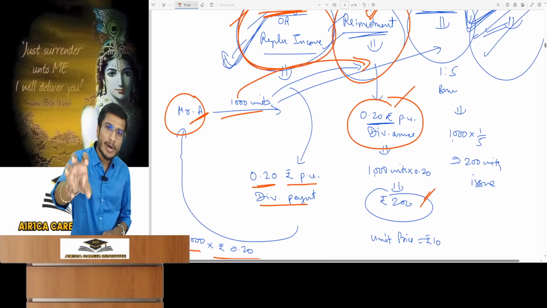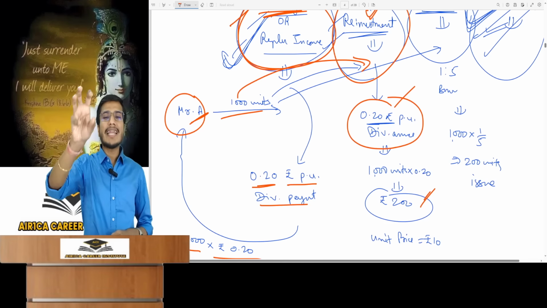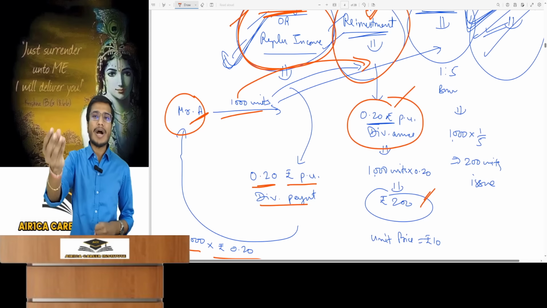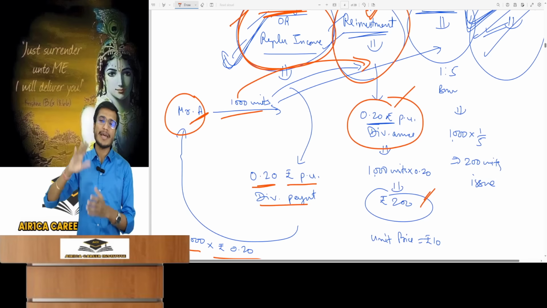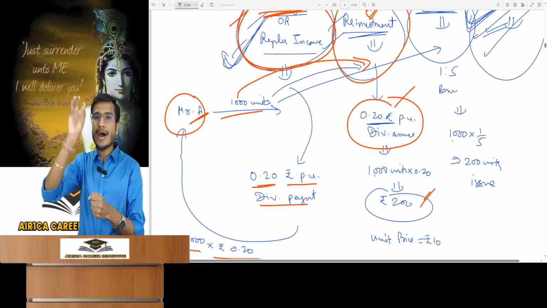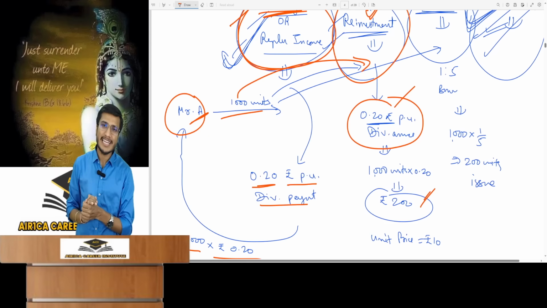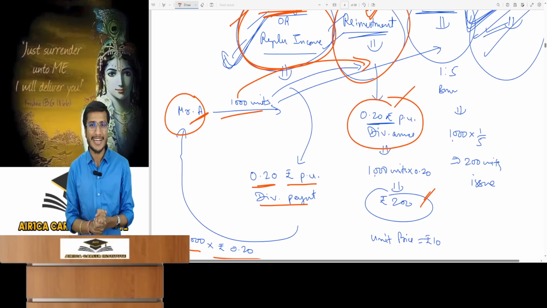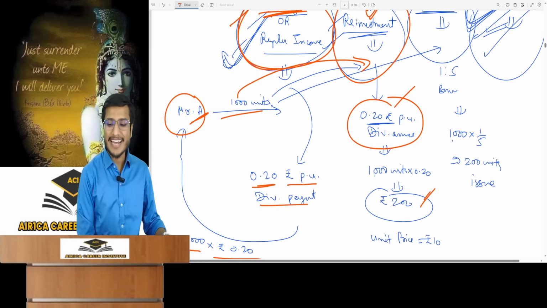But I am assuming here that today you are going to reinvest this amount of money back into my fund. So today you are giving this money back to me, the mutual fund. Whatever the price of one unit is today, I will assume that Mr. A has reinvested this money in my fund at that price. Now I will again invest this money in the market. So this is a dividend reinvestment fund.